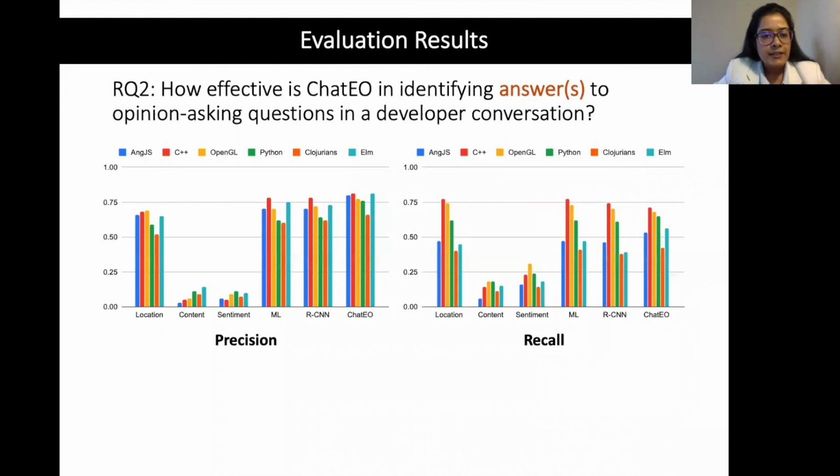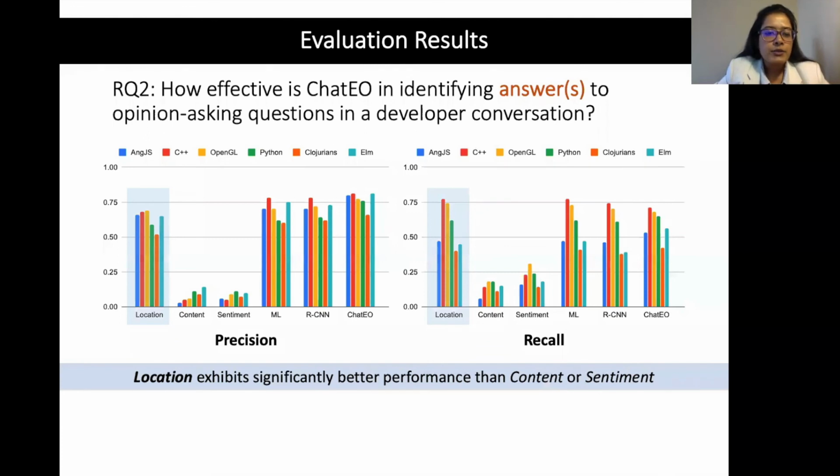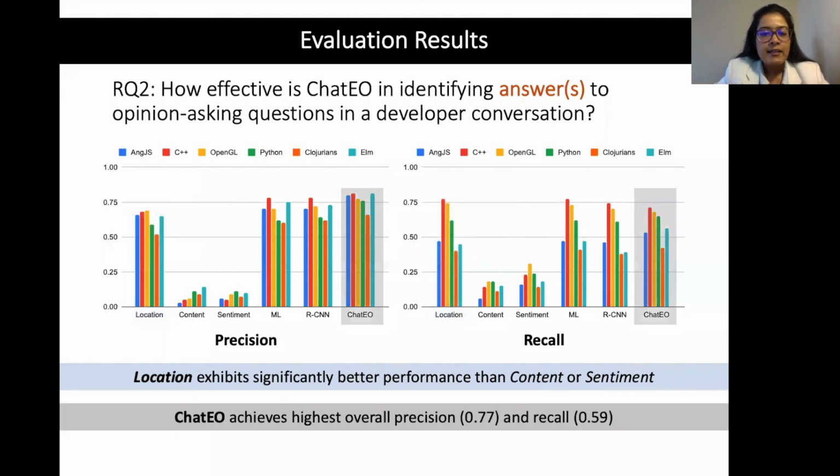So in this slide here, I show you the evaluation measures for each of the techniques that I discussed, and the measures are also shown for each of the programming communities that we investigated. So here, we first talk about the heuristic-based. We see among the 3 heuristic-based techniques, location exhibits significantly better than the content or sentiment. And this is because content and sentiment often marks follow-up questions as false positives. Then we see that compared to the other techniques, ChatIO achieves highest overall precision and recall.